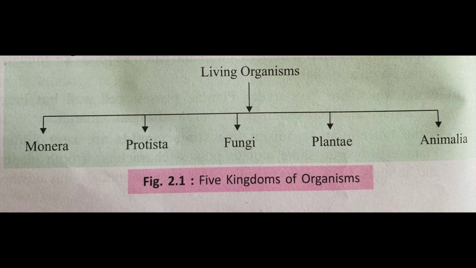So we again revise that there are 5 kingdoms now. Number 1 is Monera, number 2 is Protista, number 3 is Fungi, number 4 is Plantae, and number 5 is Animalia. So we have a chart drawn in the book which shows that living organisms have 5 classes, and then we can draw a flow chart for the 5 classes.